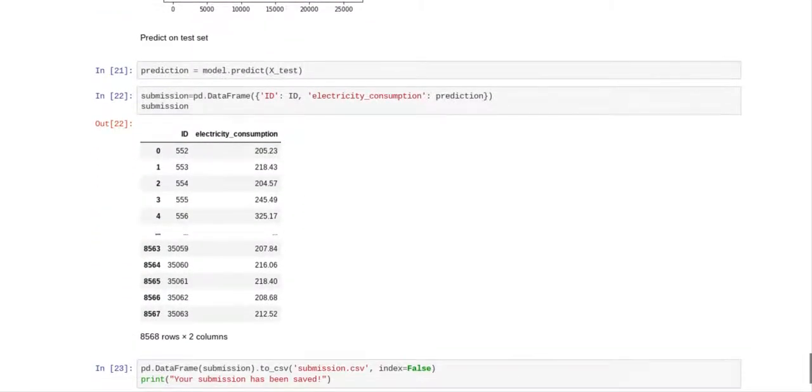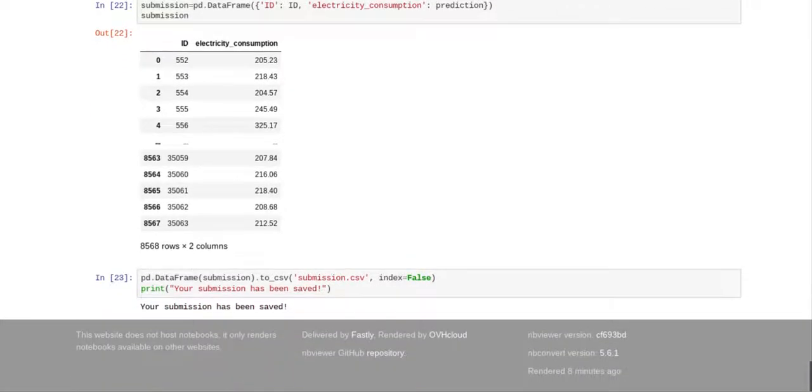Now what we've done is we predicted on the test set, which is X test, and we created our submission file, which is ID and electricity consumption. And you'll notice that the ID that we created up at the beginning of the program, we're taking that ID and using it in our submission now. And the electricity consumption is your prediction. And we've taken this data frame and converted it to a CSV file. And we have taken the CSV file, downloaded it, and submitted it to Analytics Vidhya.